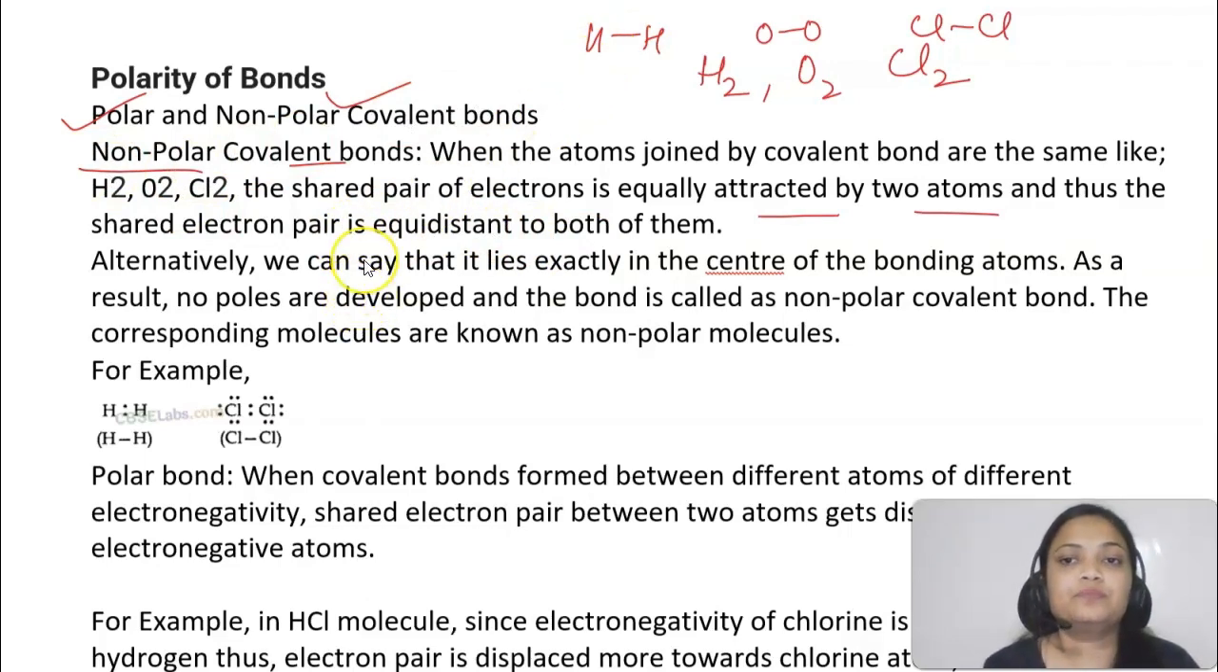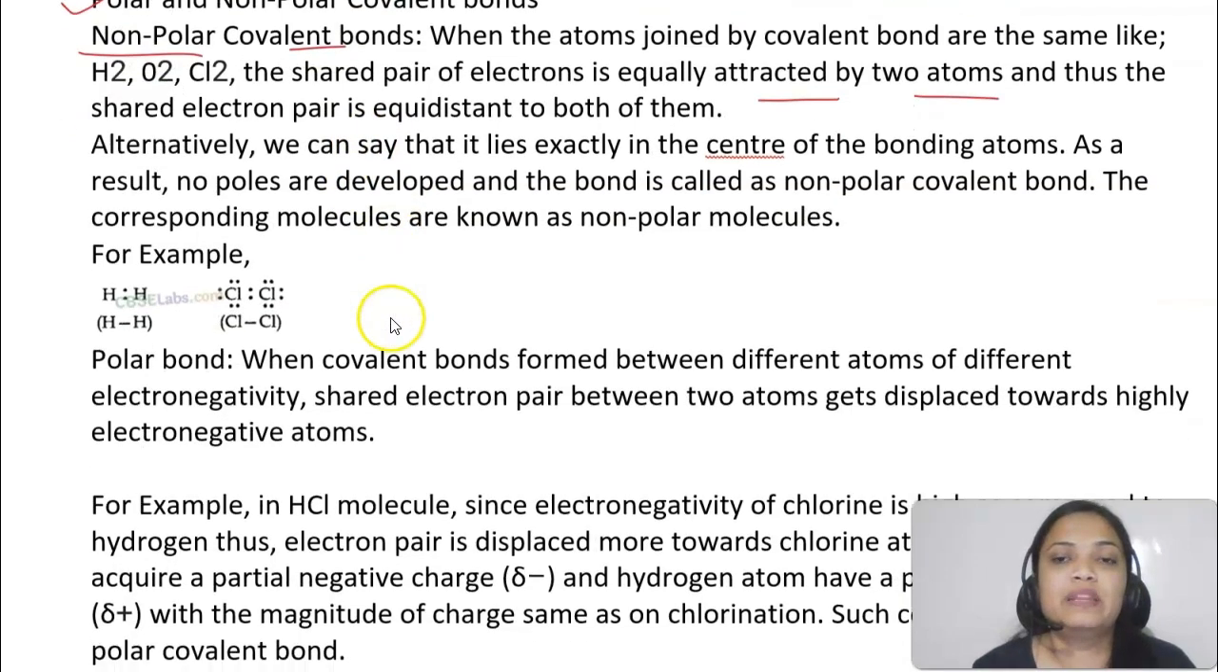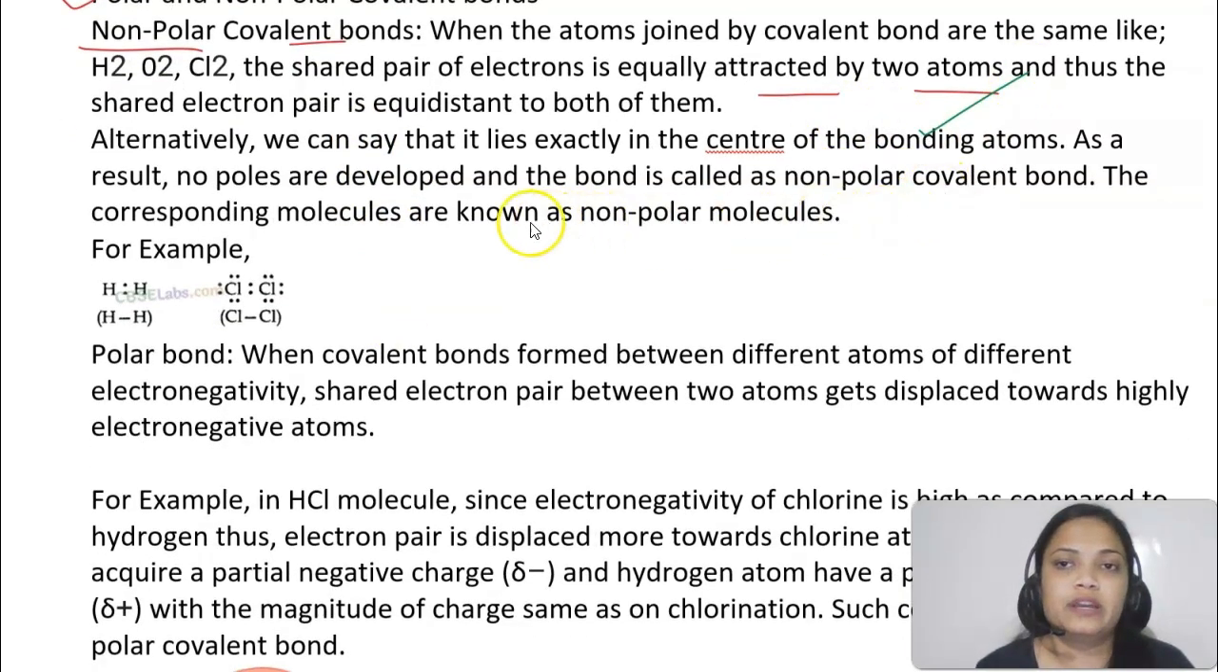Here the electrons will be lying in the center of the bonding atoms, because no poles are developed, meaning no positive or negative. That's why it is known as a non-polar molecule, like H2, Cl2.